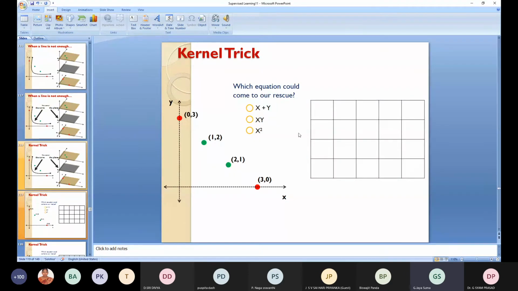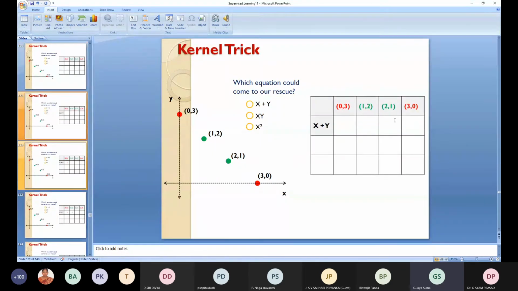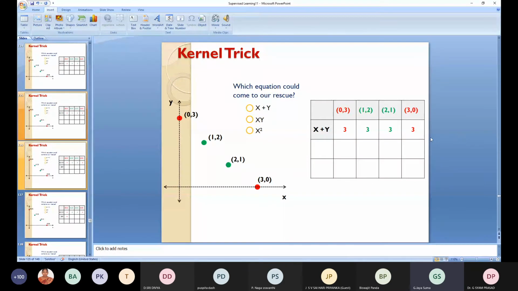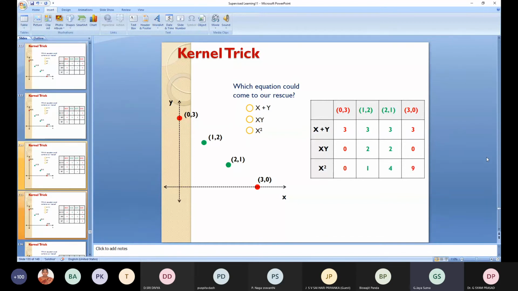Which equation is more suitable for this one? You have these points, no? If you do x plus y, all you get is 3.